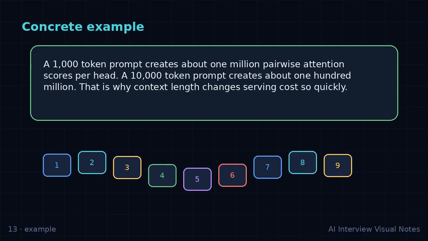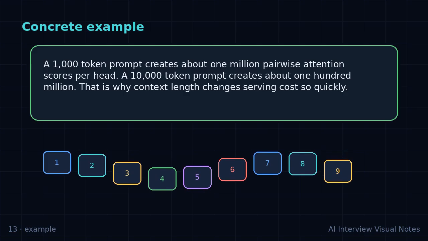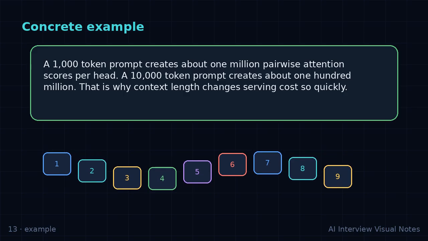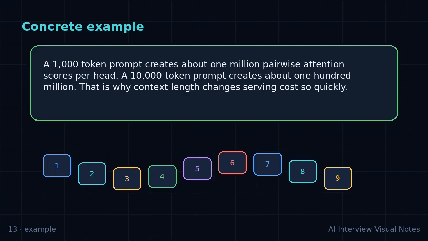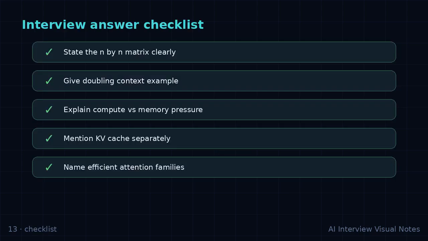For interview practice, avoid 3 mistakes. Do not give only math without intuition. Do not give only intuition without naming the mechanism. And do not pretend there is no trade-off. Most AI interview questions are really trade-off questions wearing a concept label. The best answer shows you know when the method works, when it becomes expensive, and how engineers usually manage that cost.